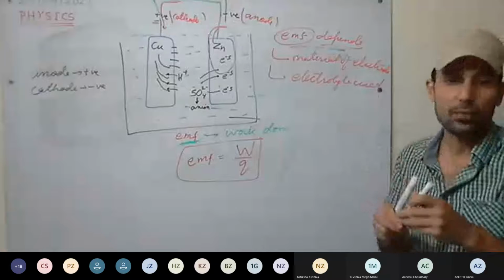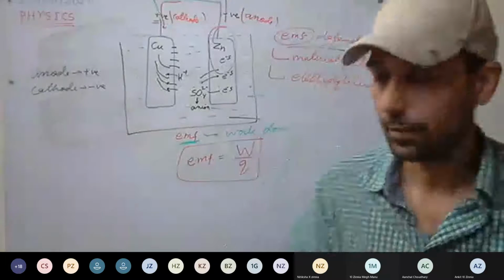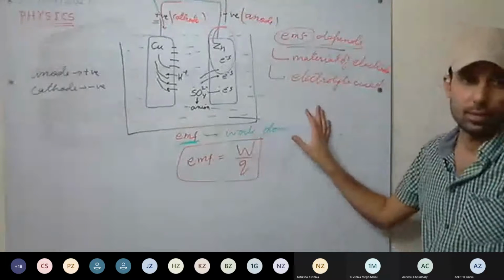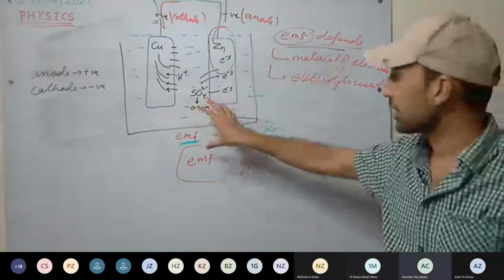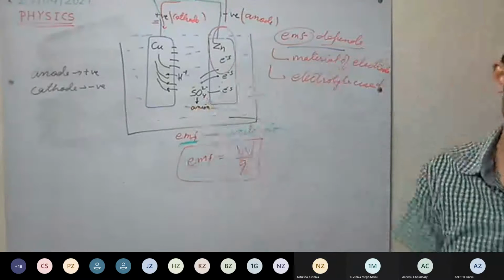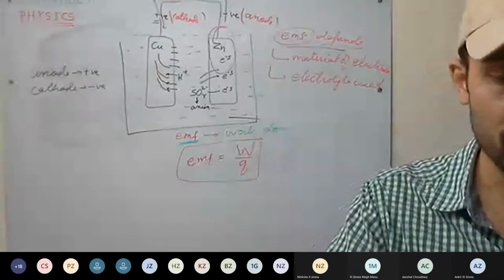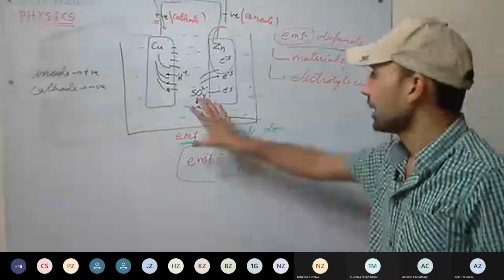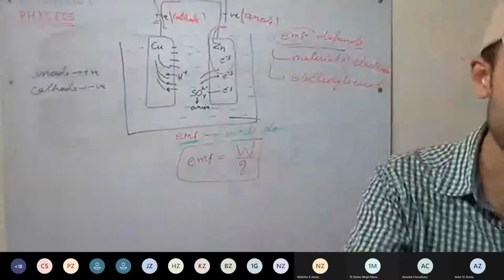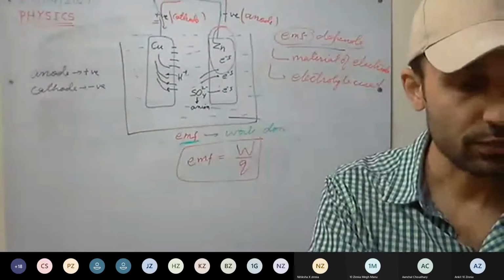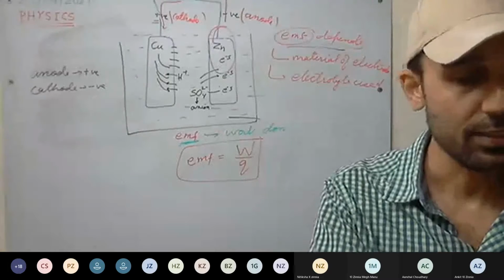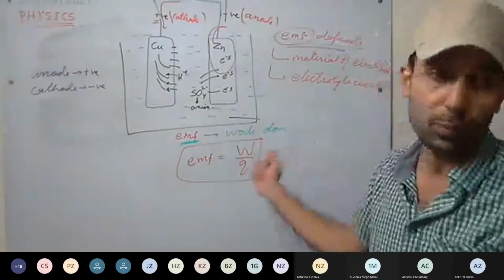This is clear? So by varying these things, we can vary the amount of EMF generated. For example, the Voltaic cell has about 1.0 volt, the Daniel cell has 1.08 volt, and the Leclanché cell has 1.5 volt.